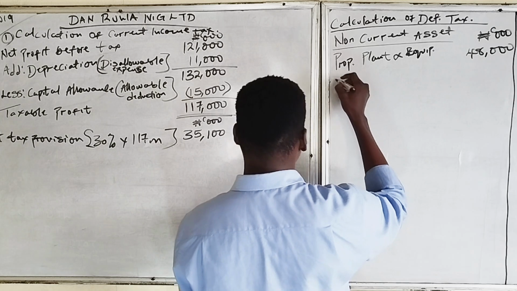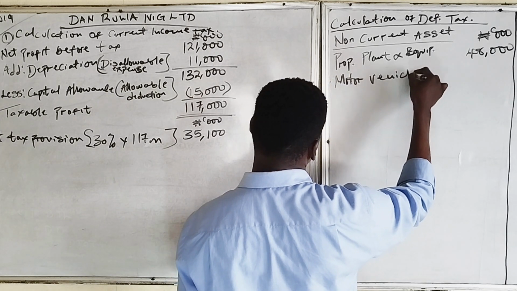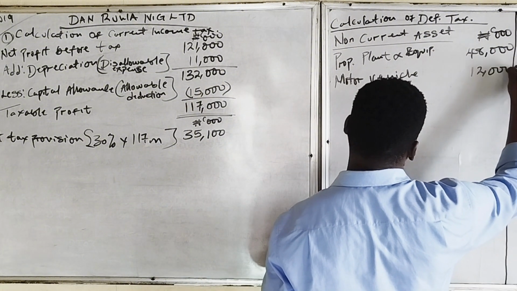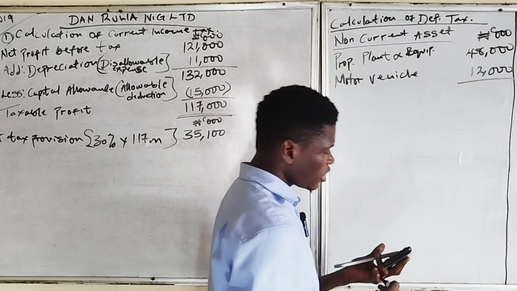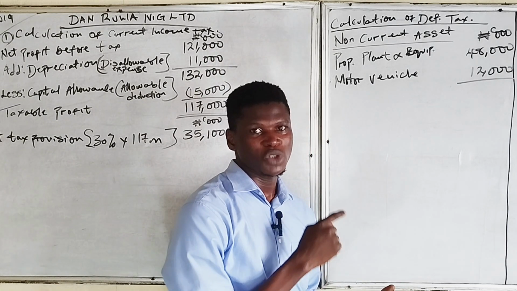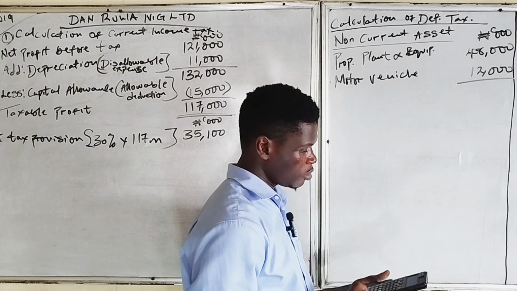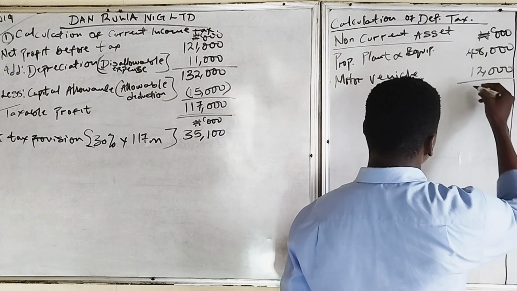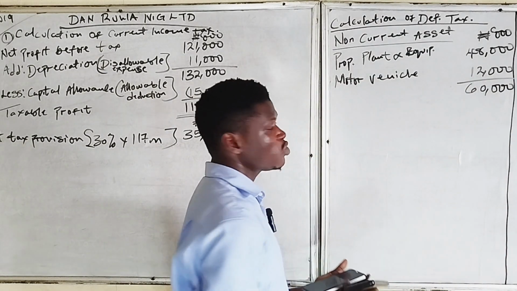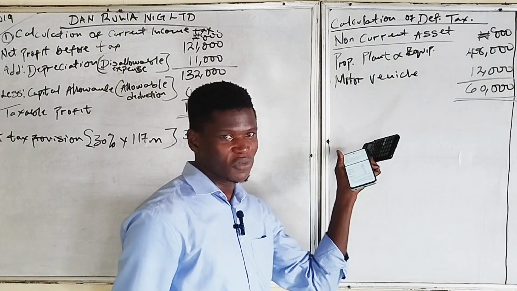Then we also have the motor vehicle, which is 12 million. So the total non-current asset that we have before depreciation, we said depreciation is not an allowable deduction. The total is 48 plus 12 million, which gives us 60 million. So now, according to the accountant, this is the total cost of the asset.